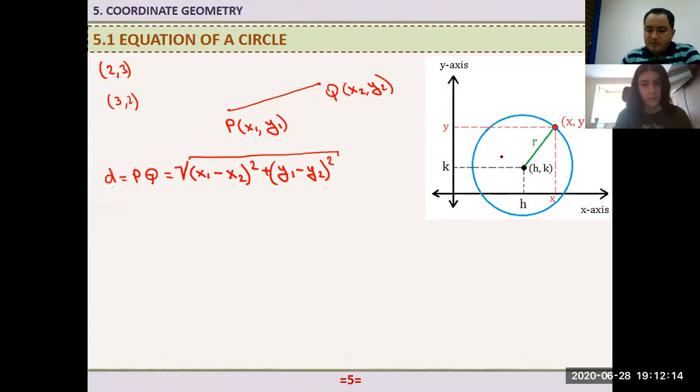I know this. But the question is, as you see here, if you just pick any point on the circle, for example here, right? Let's say pick another point here. This is represented by a pair of ordered numbers or ordered pair, let's say, right? Another point, another point, another point. So this circle has exact location. That means that this x and y, they are related to each other by some rule. Okay, equation means a rule. Equation means that shows us how things are related to each other.